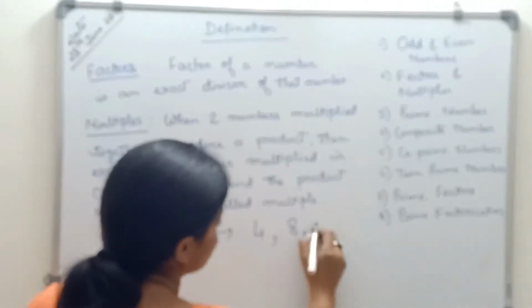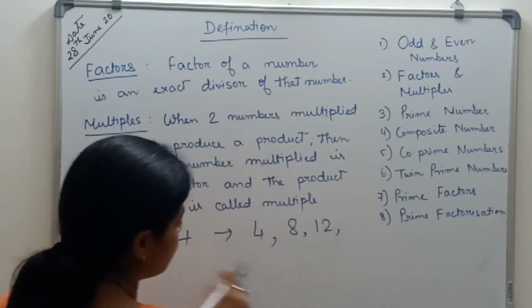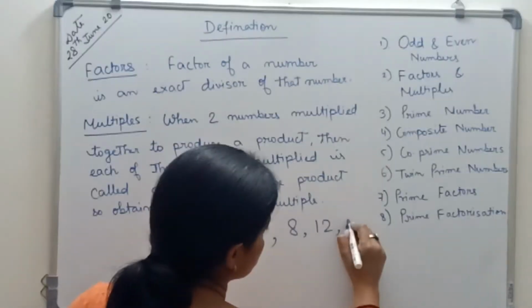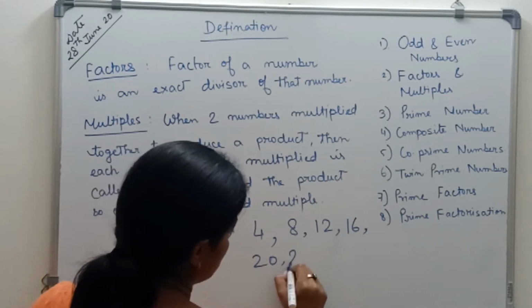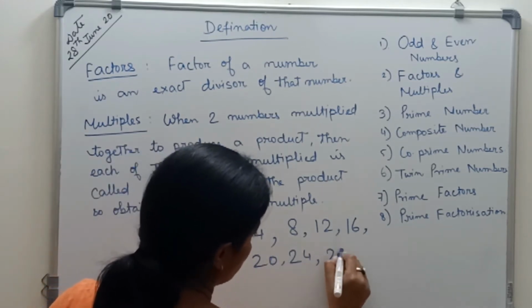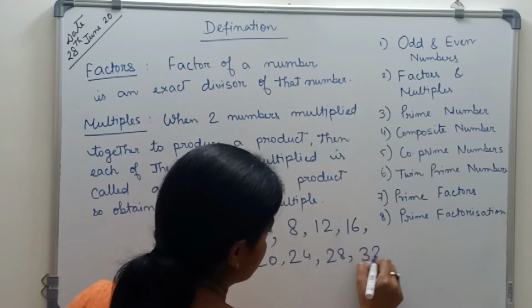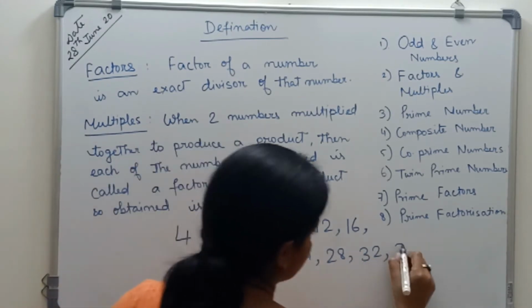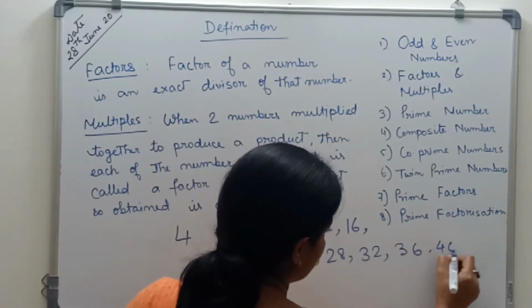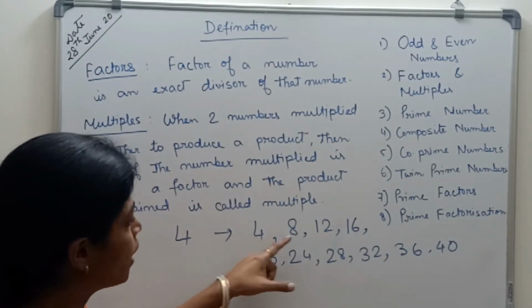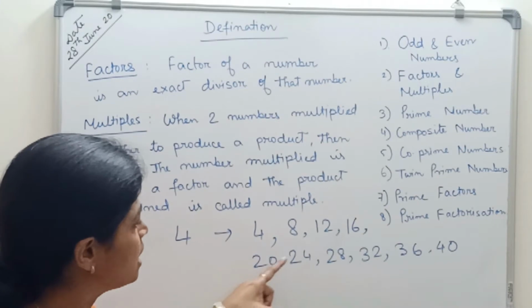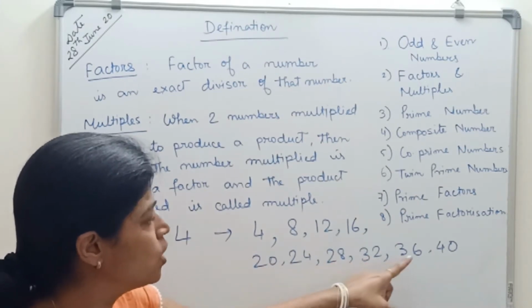Then 4 threes are 12, another multiple of 4. 4 fours are 16, 20, 24, 28, 32, 36, 40. So the multiples of 4 are 4, 8, 12, 16, 20, 24, 28, 32, 36, 40.